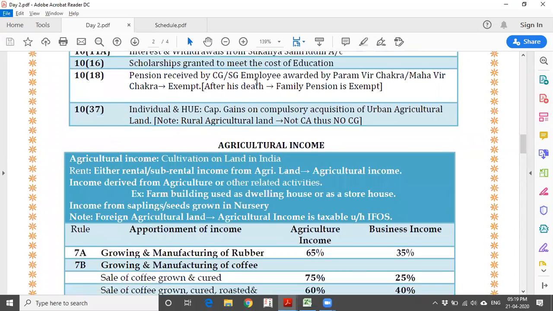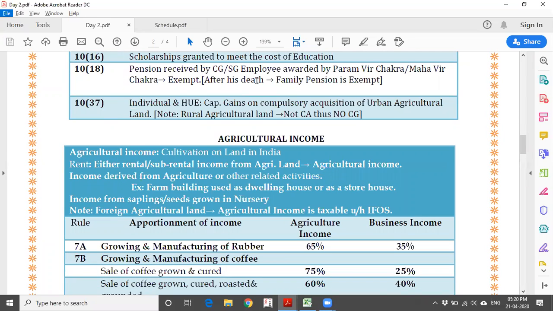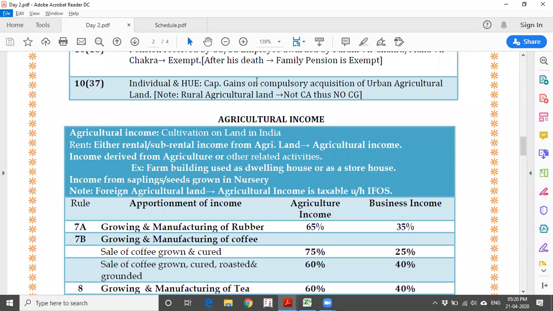Then yesterday we were discussing that agriculture income is outside the ambit of the Indian Income Tax Act. Why? Because the power to tax any income on agriculture has been given to the states in the state list. Now let us see how income tax treats this. Very simple. See, what is agriculture income? Basically, to qualify as agriculture income, a cultivation process should have been done. If you got any seed or any plant to grow, and out of that you have generated some income, there should be a cultivation process, and there should be land.